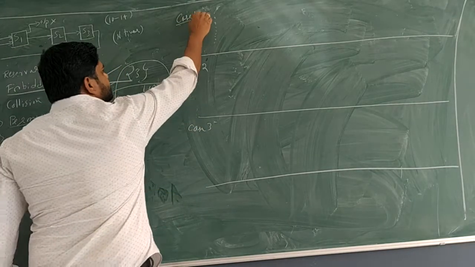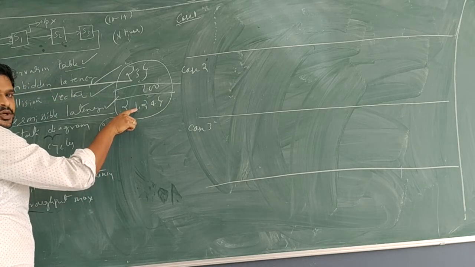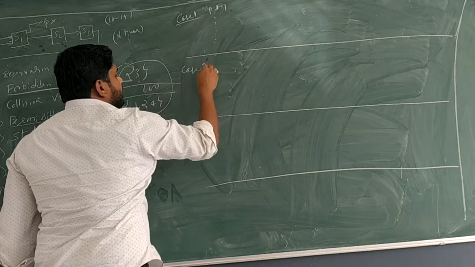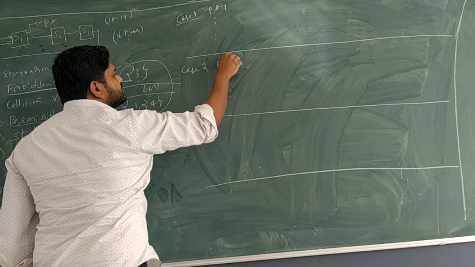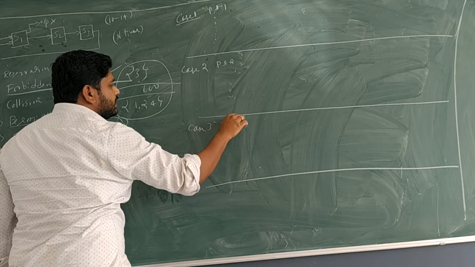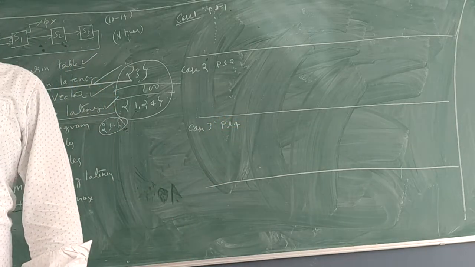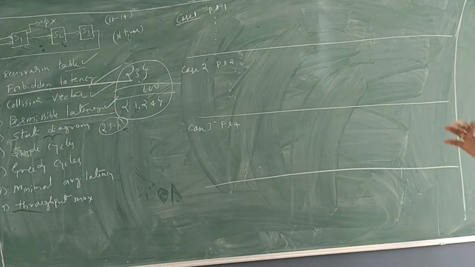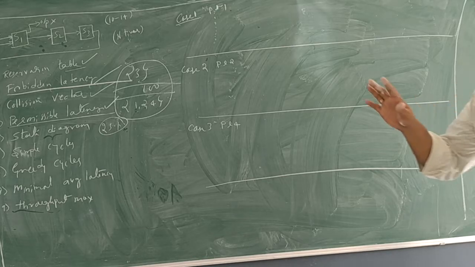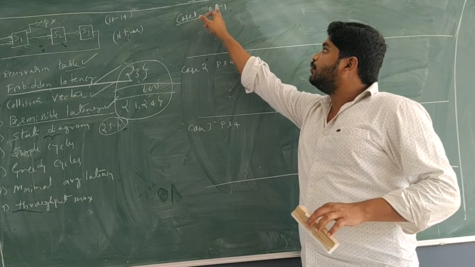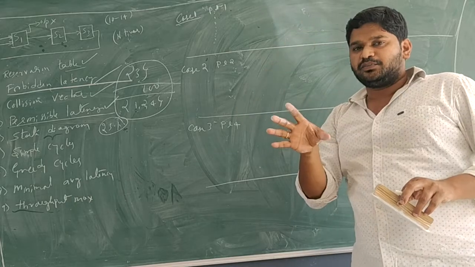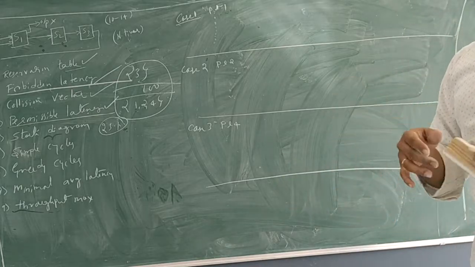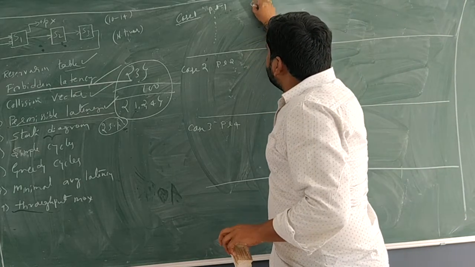So what is the definition of case number 1? Permissible latency 1. Case 2, permissible latency is 2. Case 3, permissible latency is 4. This is how to calculate the definition of the cases. Now, why we have to remember the case with its permissible latency is very important: based on this value only, the next cases are defined. Please concentrate.